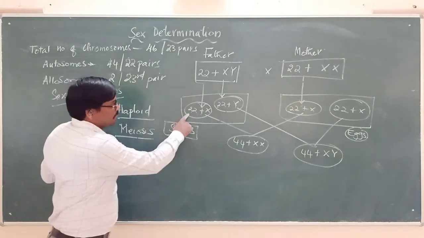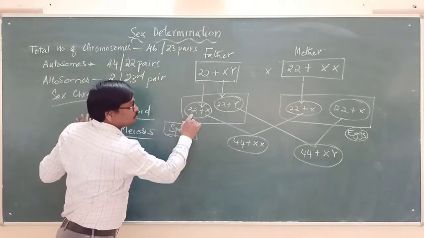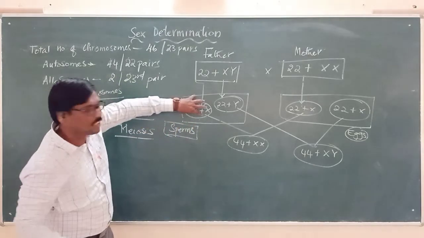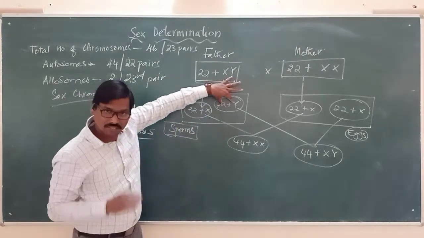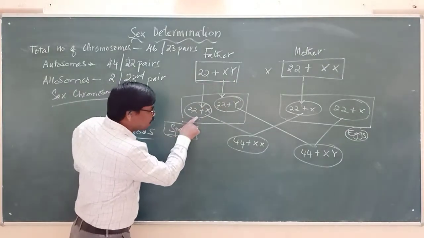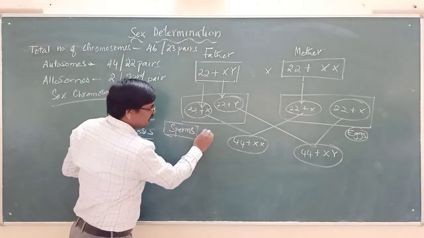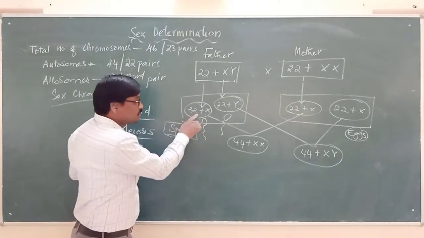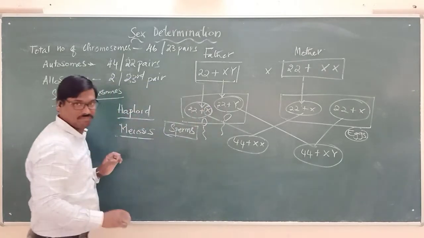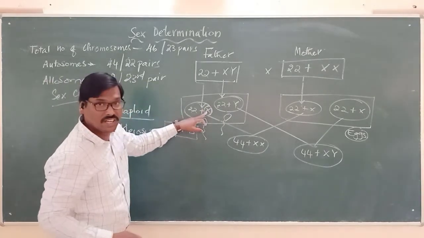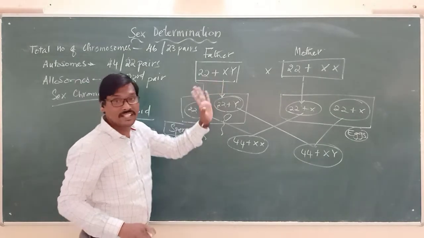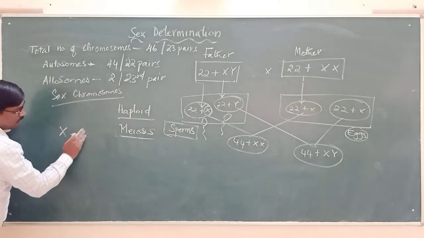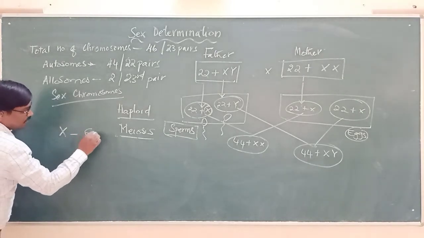Here, the most important difference is that the father is producing two different types of gametes: 22 plus X, which means 23 chromosomes, and 22 plus Y, 23 chromosomes. This is a sperm, and this is another sperm, each carrying 23 chromosomes. But the main thing is the X chromosome, because based on X and Y only, the sex will be determined. We represent X for a baby girl.